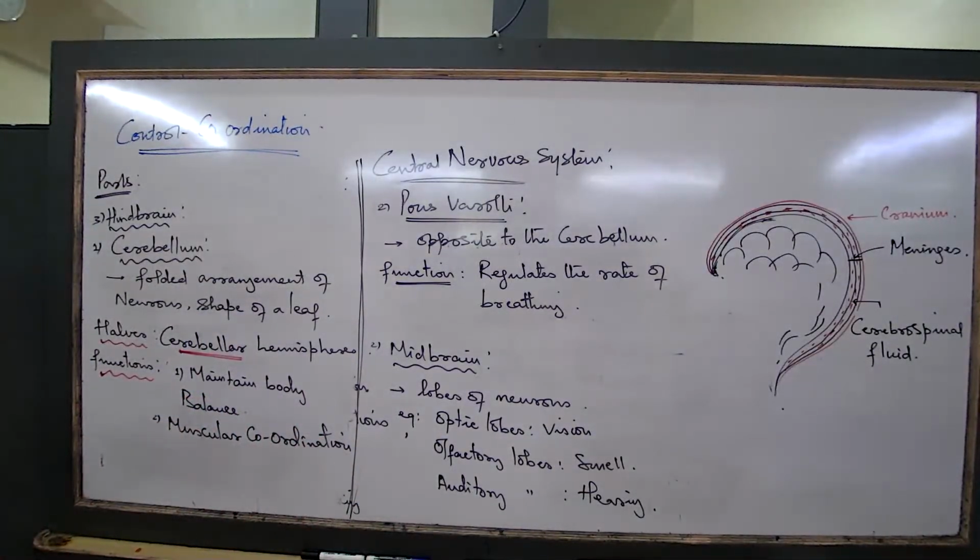Okay? So this is the normal rate of breathing. I am writing, the function of pons varolii is regulating the rate of breathing. As per the need of the body, sometimes the rate of breathing is high, sometimes it is low. When would the rate of breathing be high? When we are running, when we are tensed, when we are anxious about something. So whenever we are stressed or tensed or doing vigorous muscular activity, running, walking, playing some sport, etc., the rate of breathing is increased. From 16-18 times, it is possible to go to 40-45 times also.